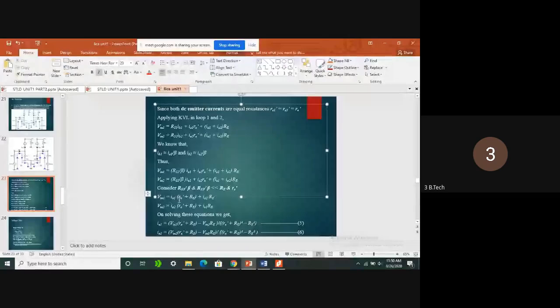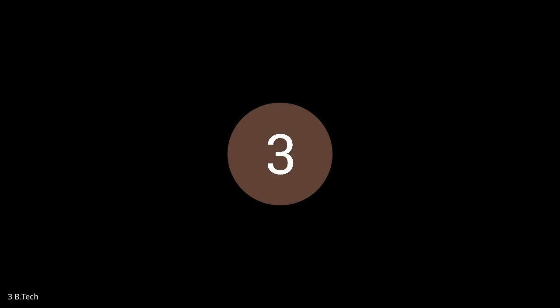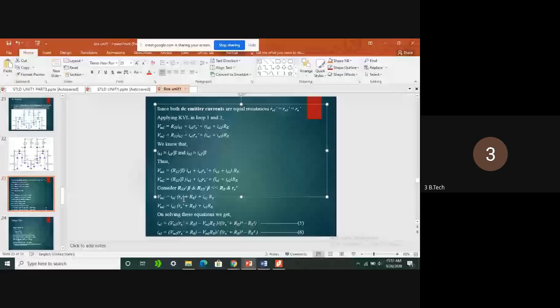This RE dash is similar to the H parameter. This RE is the resistance we are connecting at the terminal. RE dash is always equal to the admittance in H parameters that we need to identify.